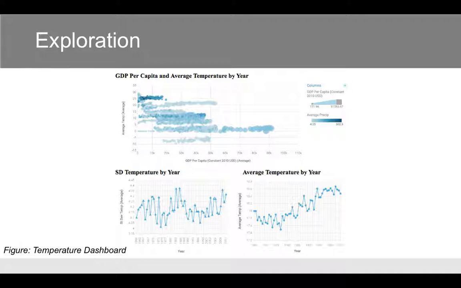By looking at the visualization on the left, standard deviation temperatures by year are quite volatile. However, when looking at the average temperature by year, we do see an increase overall.